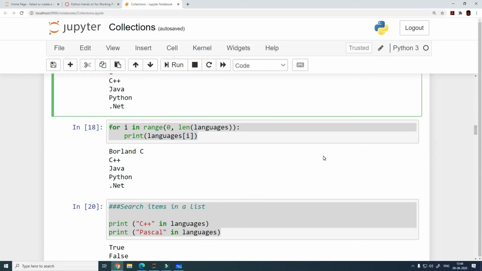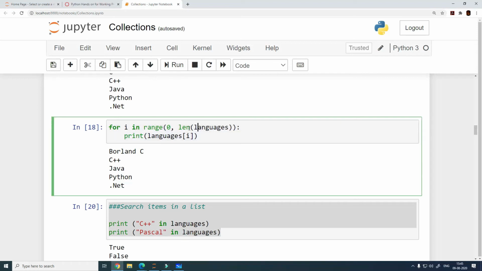So we will look at a few functions here, right? You can use them directly over a list or any other data types or any other collection types that we are going to see. So one such function is len, and len gives you the length, right? So what will happen in this case is when you specify len of languages, then this is going to get replaced by the length of the variable or the list itself, right?